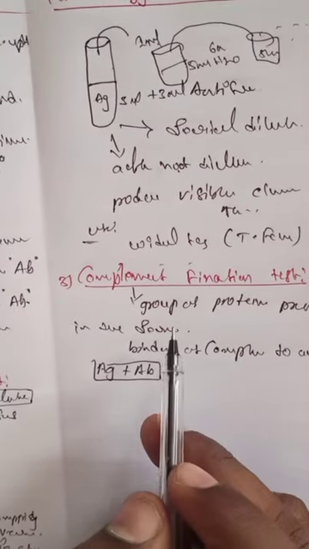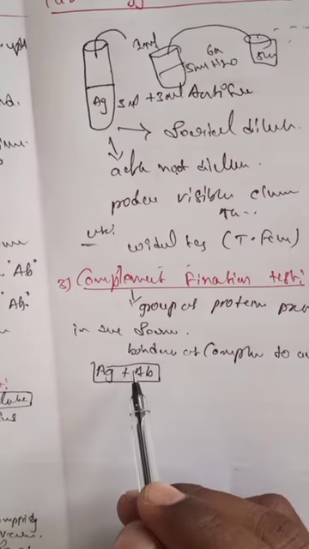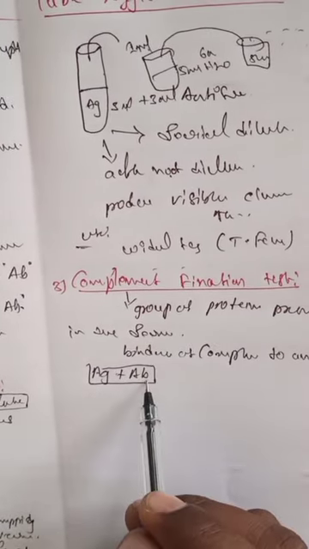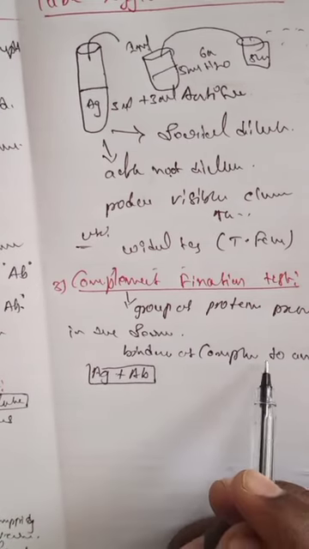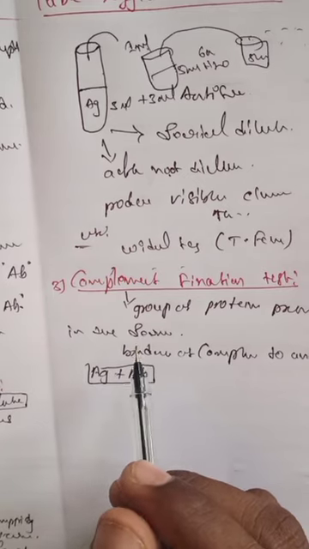So a group of proteins are present in the serum, and the serum contains the antigen and antibodies. The protein acts as an antigen, and the serum already contains the antibody. These both combine to form one complex. This reaction is known as a complexation reaction.